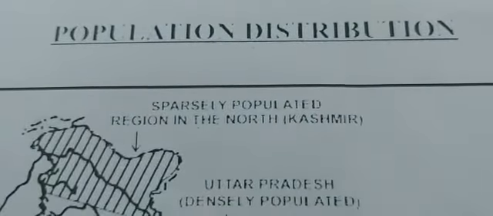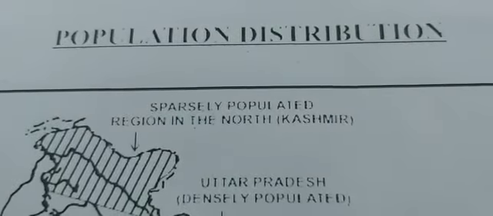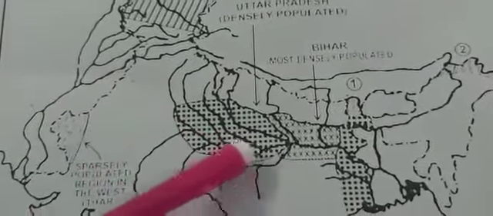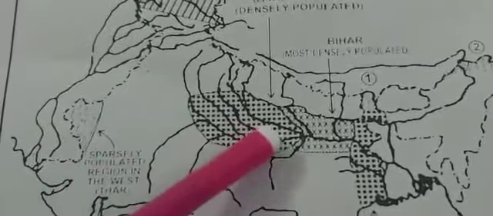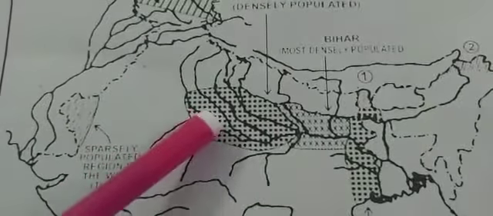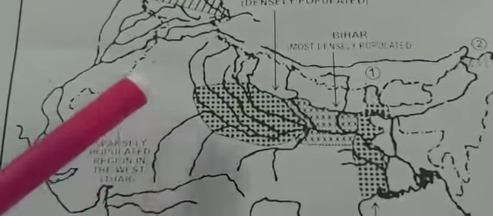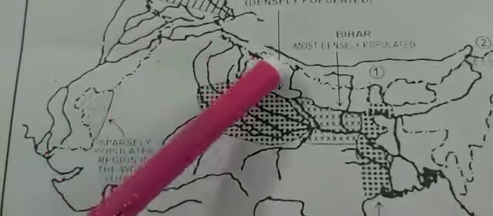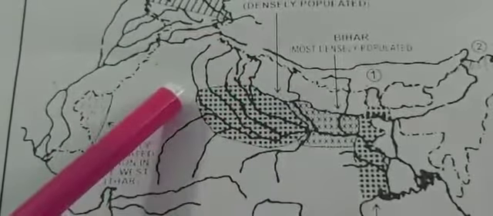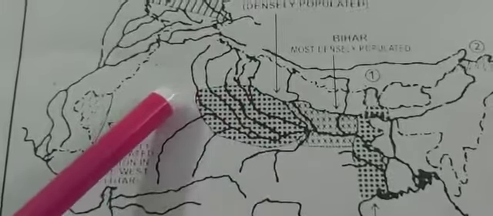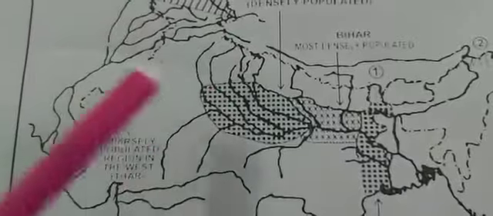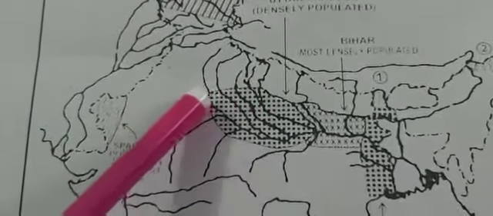In this area, children, first I will tell you the place which is here, Uttar Pradesh. This area, Uttar Pradesh, is a very densely populated area. So you remember, children, don't go to the Himalaya. This place you will leave. You will start from the center of the river. Here the river starts from the Himalaya. Don't go to that place because mountains are never densely populated. Come from the center of the river.